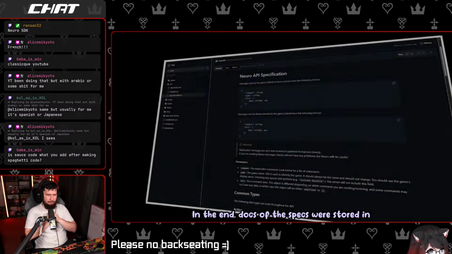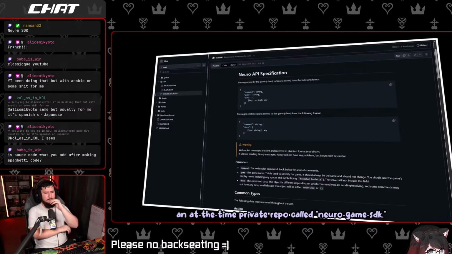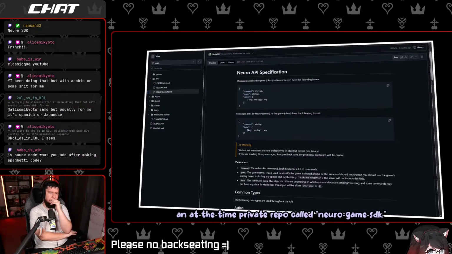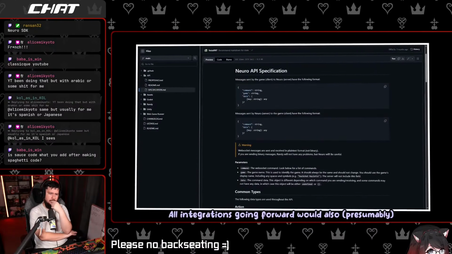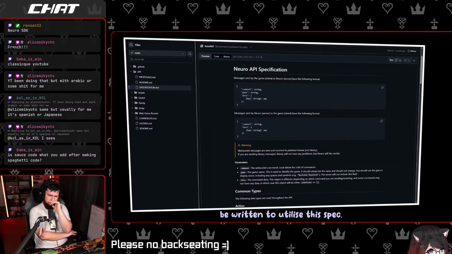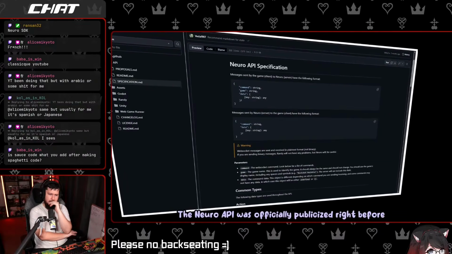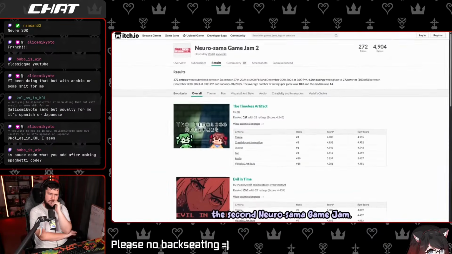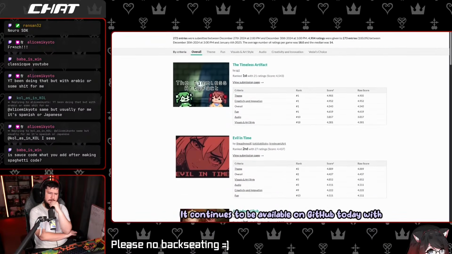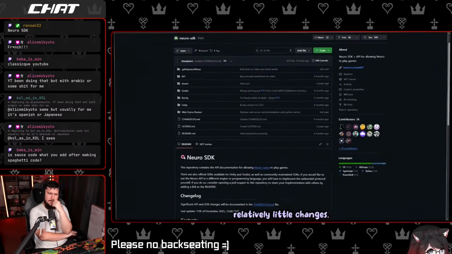In the end, docs of the specs were stored in an at the time private repo called Neuro Game SDK. All integrations going forward would also, presumably, be written to utilize the spec. The Neuro API was officially publicized right before the second Neuro-sama Game Jam. It continues to be available on GitHub today with relatively little changes.